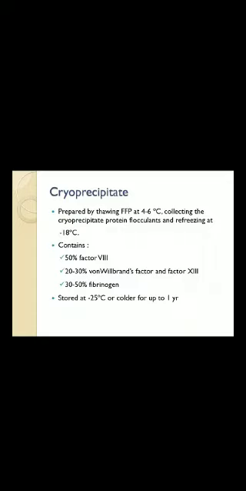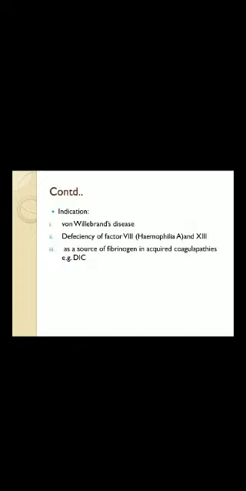So cryoprecipitate is prepared by thawing fresh frozen plasma at 4 to 6 degrees centigrade and collecting the cryoprecipitate protein flocculant, refreezing at minus 18 degrees centigrade. It has 50% factor 8, 20 to 30% von Willebrand factor and factor 13, and 30 to 50% fibrinogen. It is stored at minus 25 degrees centigrade or colder up to 1 year.